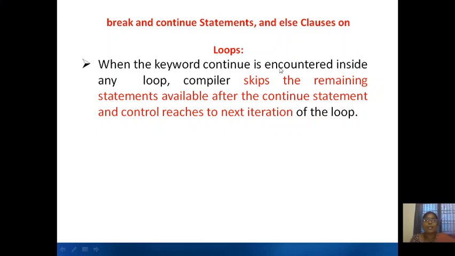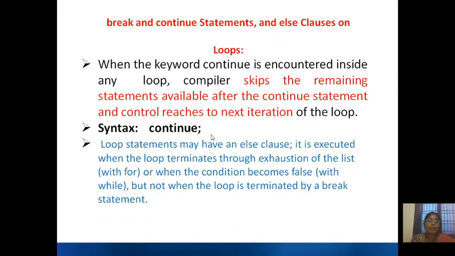When the keyword continue is encountered inside any loop, the compiler skips the remaining statements available after the continue statement and control reaches the next iteration of the same loop. The syntax is continue semicolon.